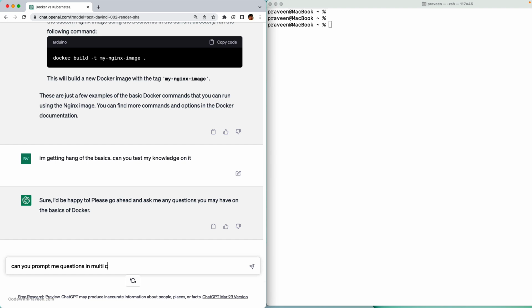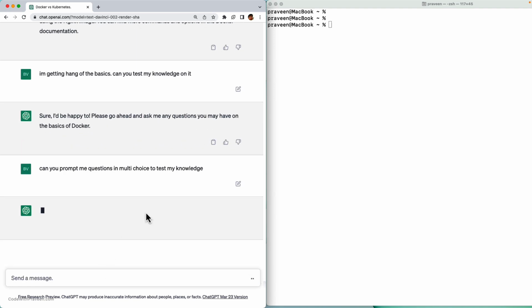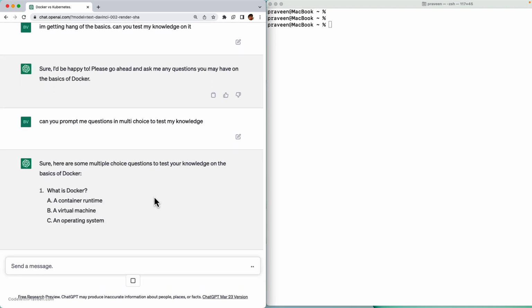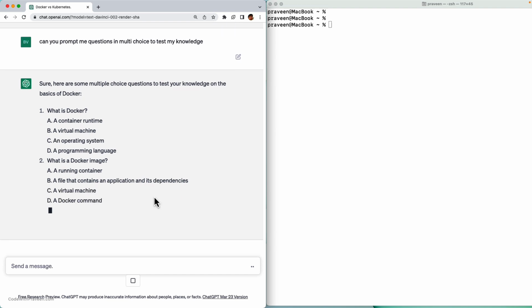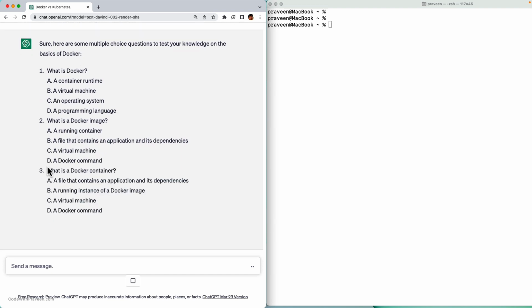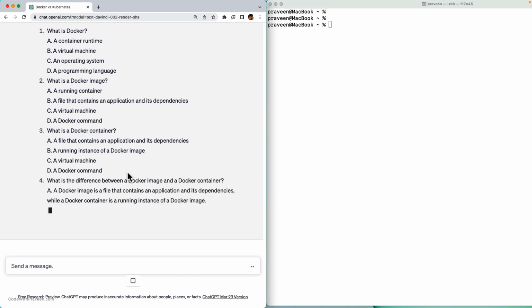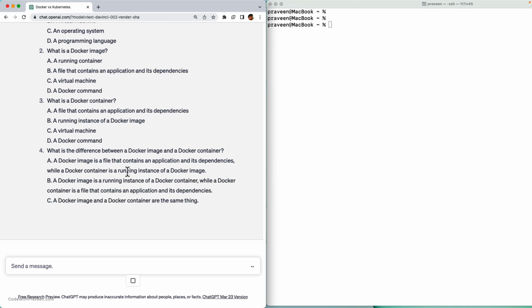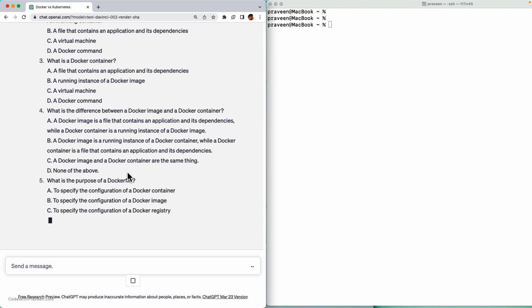You can be very explicit about what type of question you want, whether it's an assignment, a multi-choice, or a true/false. So you can be more explicit. Can you prompt me questions in multi-choice to test my knowledge? This should work. Okay. What is a Docker? What is a Docker image? What is a Docker container? Okay. All these are very high level because we didn't mention any scope.